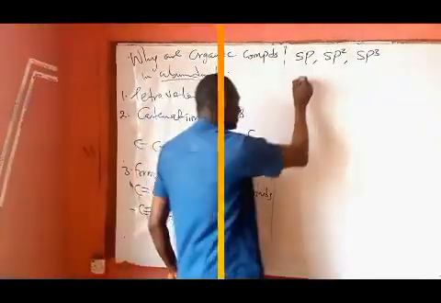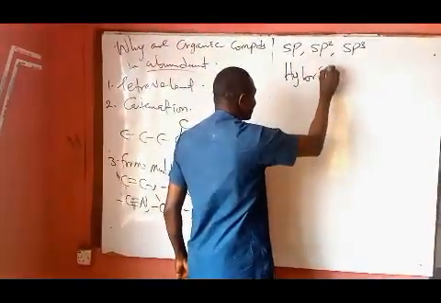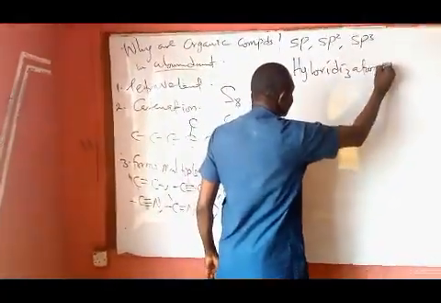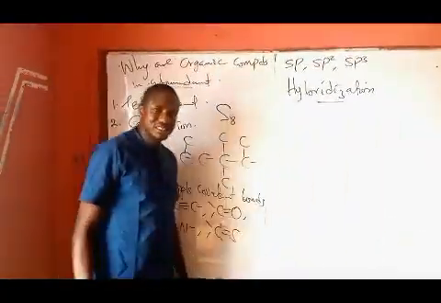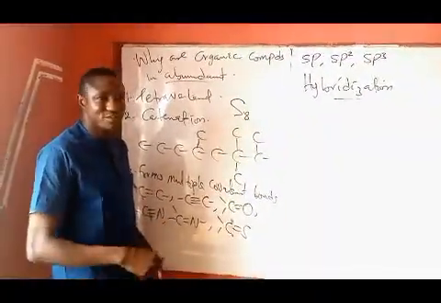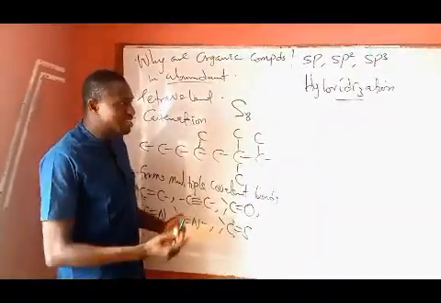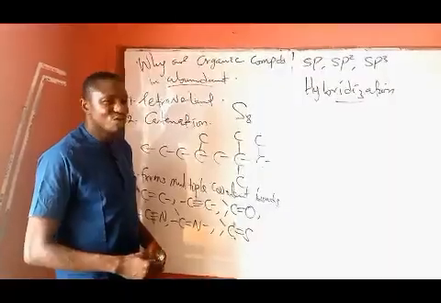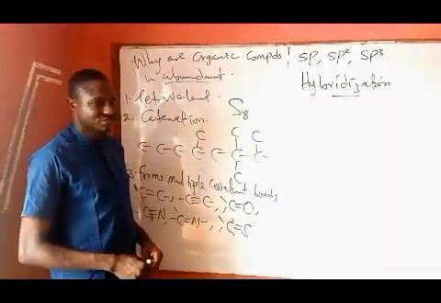Now, the next question is, what is hybridization? Hybridization, by definition, is defined as the mixing or blending of atomic orbitals to form an equivalent number of hybrid orbitals of the same energy level.